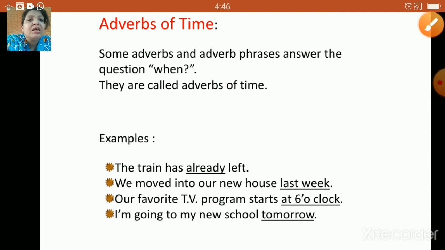Next, our favorite TV program starts at 6 o'clock. When is the program going to start? At 6 o'clock. Next, I'm going to my new school tomorrow. When am I going to my new school? Tomorrow. So these are the examples of adverb of time.